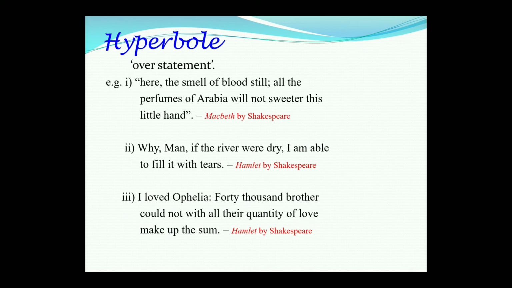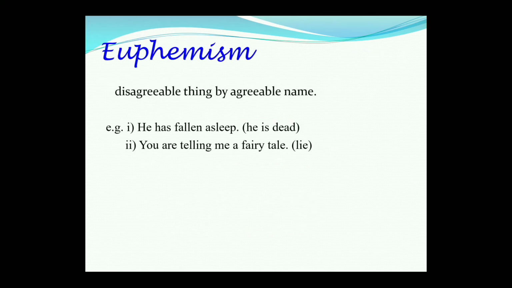Hyperbole is nothing but an overstatement. A writer can use overstatement in order to produce great effect in a sentence. Here we have an example for hyperbole from Shakespeare's Hamlet. Look at the example. I loved Ophelia. 40,000 brothers could not with all their quantity of love make up the sum. Here what Hamlet wants to convey is he loved Ophelia but his love cannot be compared with Ophelia's 40,000 brothers' love.